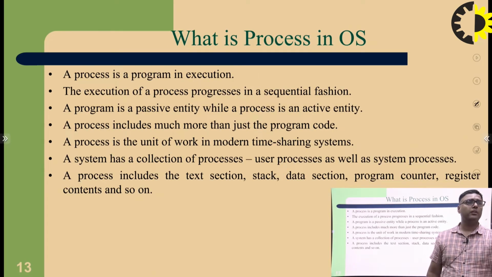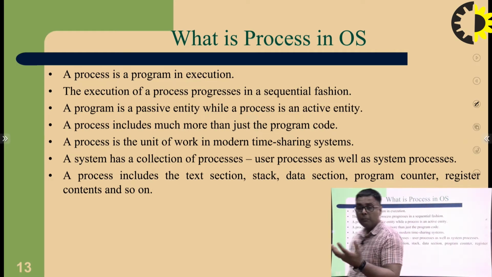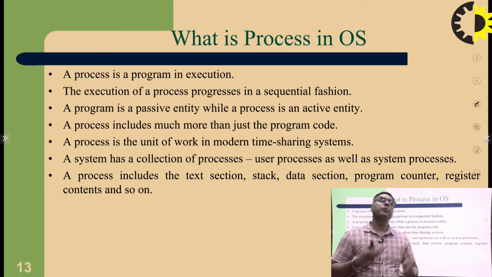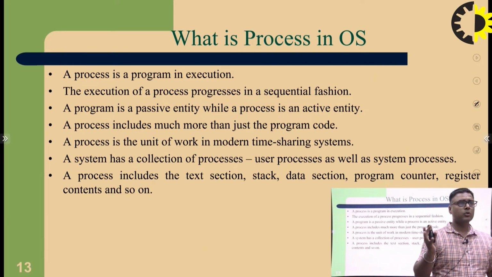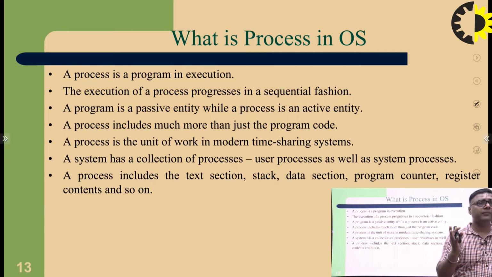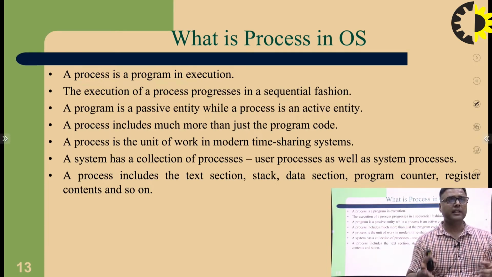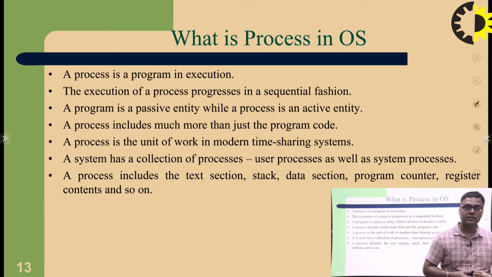What is a process in an OS? All of you know that a process is a program. A program, when it enters the CPU, takes the process form. The execution of a process progresses in a sequential fashion. A program is a passive entity while a process is an active entity. A process includes much more than just the program code.